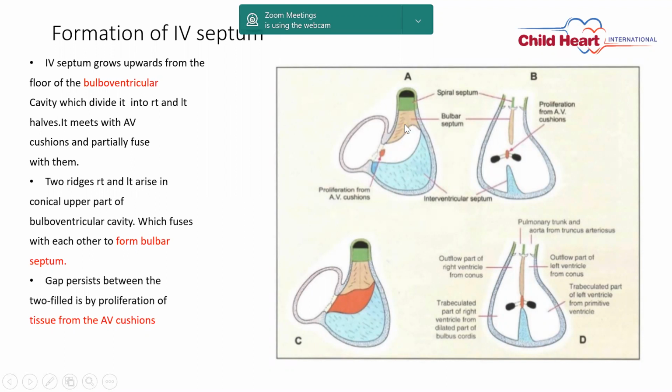This bulbar septum, or conal septum, joins the spiral septum above, and below it meets the interventricular septum. In the gap between all these, there is the AV septum, which gives rise to the membrane and fuses all three to make the membranous septum. So the whole interventricular septum is made by all three.